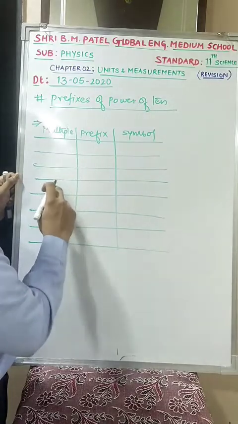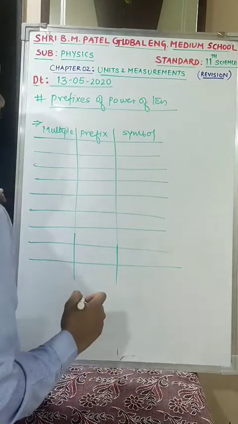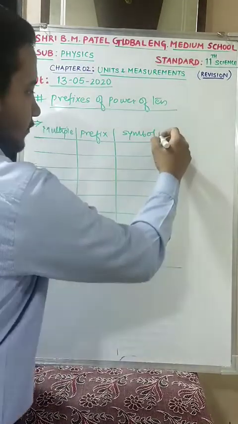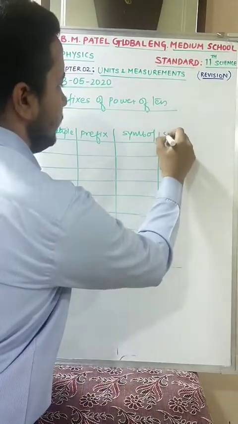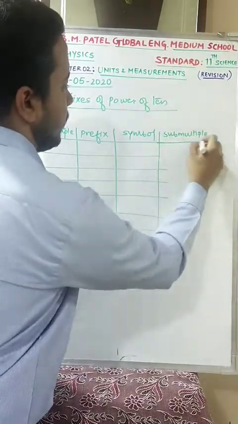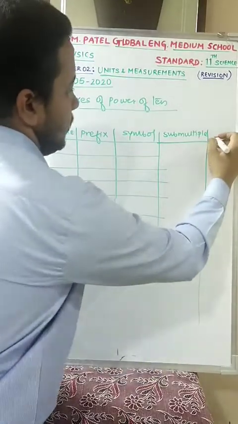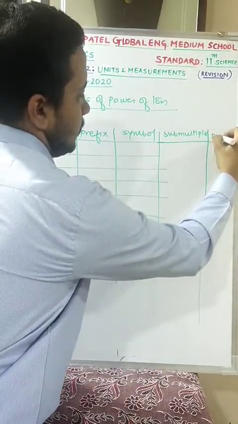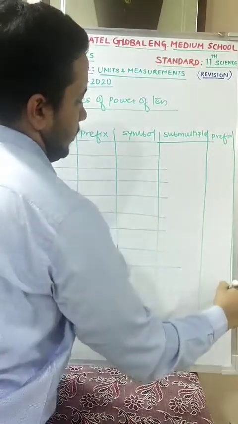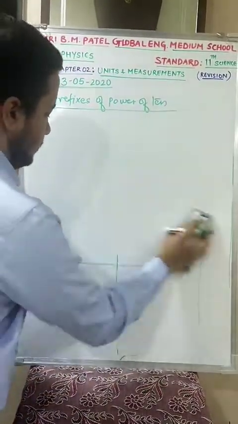1, 2, 3, 4, 5, 6, 7, 8. Here we'll have submultiple. I want to make it submultiple, prefix, and symbol.